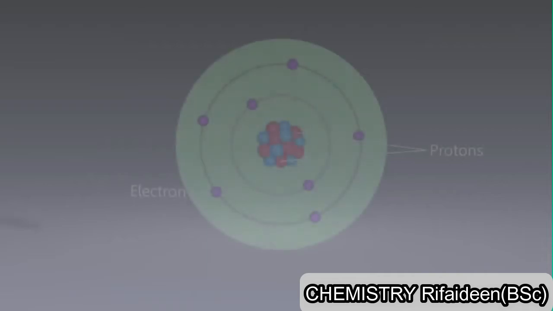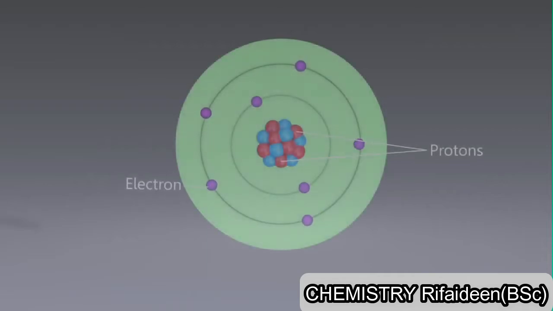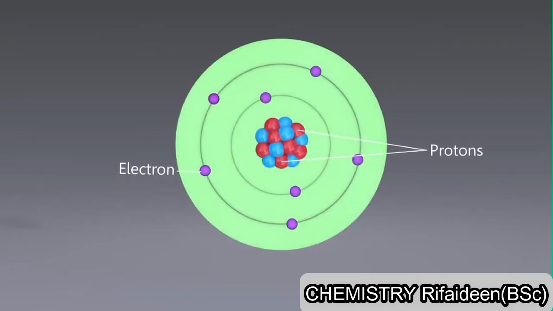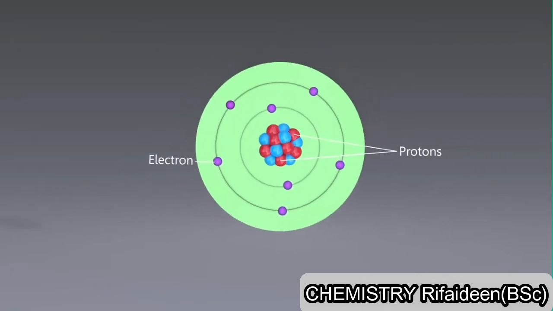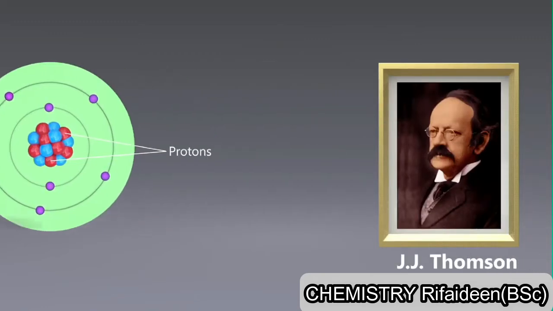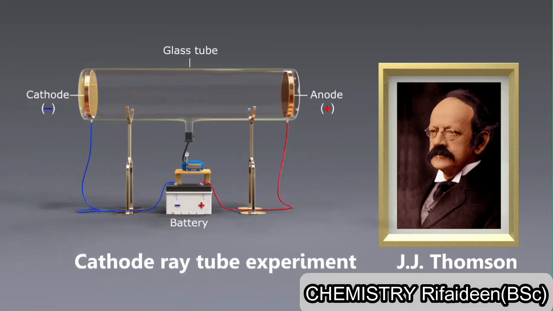Now that we know what these are, it is also important for us to know by whom they were discovered and how. The credit for the discovery of the electron goes to Sir J. J. Thomson. An experiment that helped him discover this was the cathode ray tube experiment.